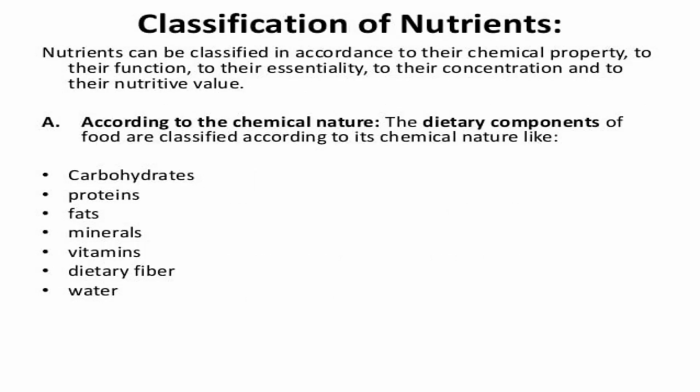Classification of nutrients. Nutrients can be classified according to their chemical property, their function, their essentiality, their concentration, and their nutritive value. According to the chemical nature, the dietary components of food are classified as carbohydrates, proteins, fats, minerals, vitamins, dietary fiber, and water.